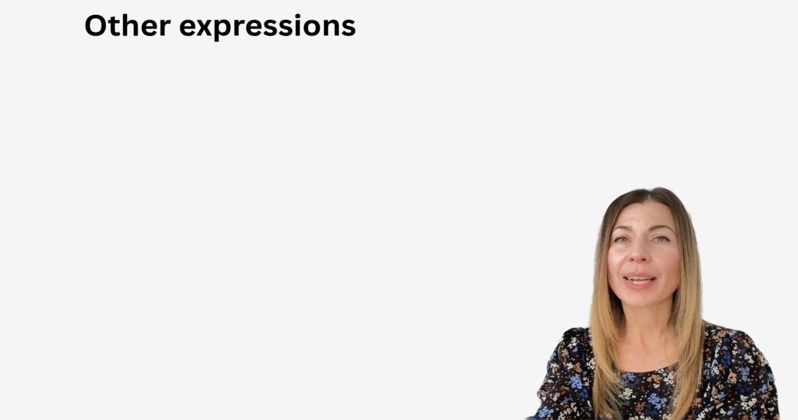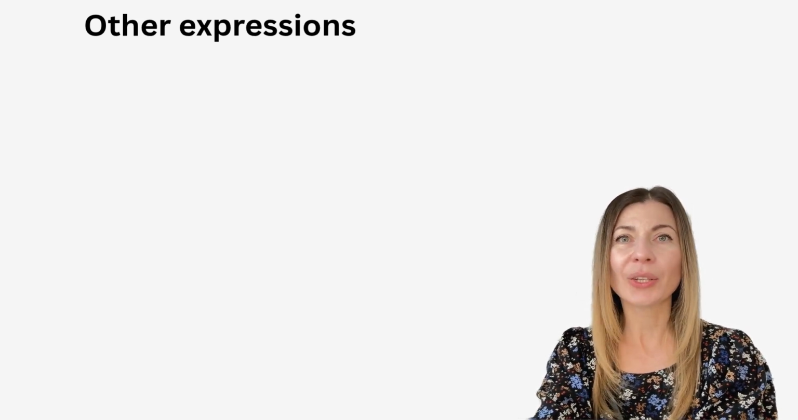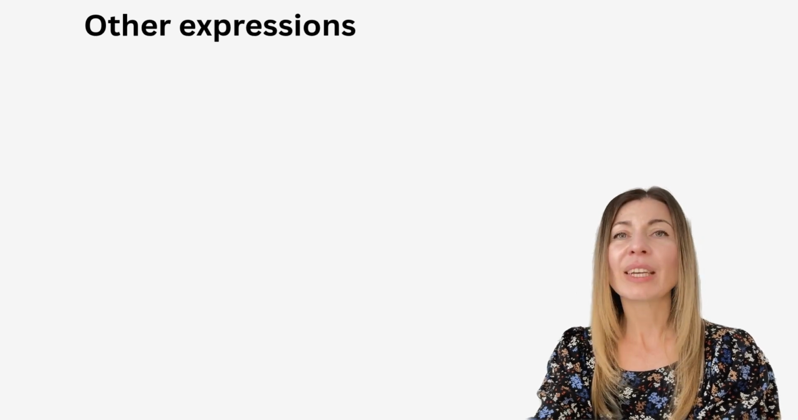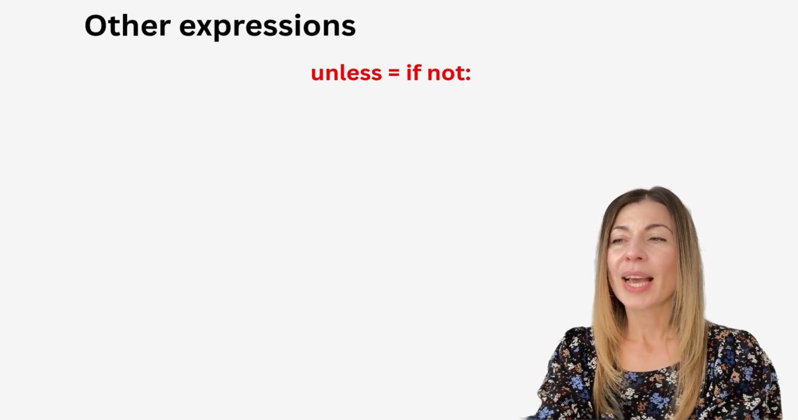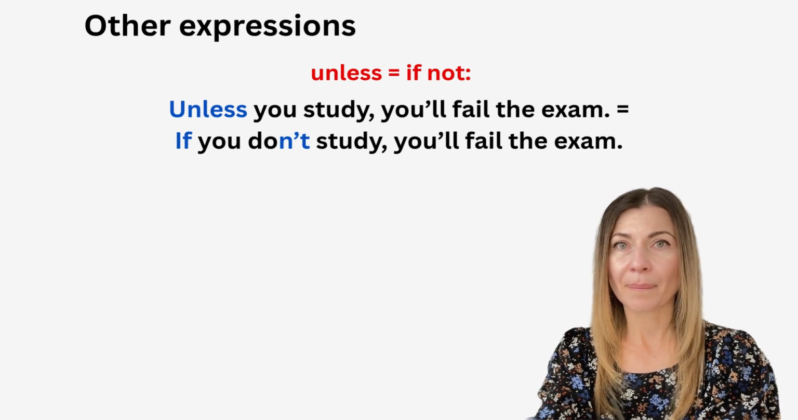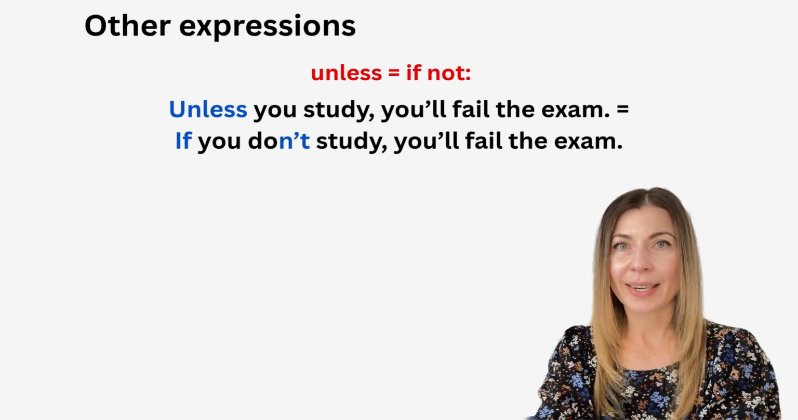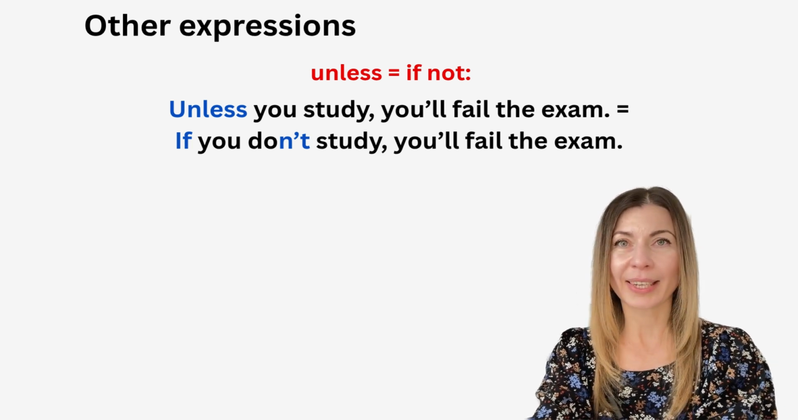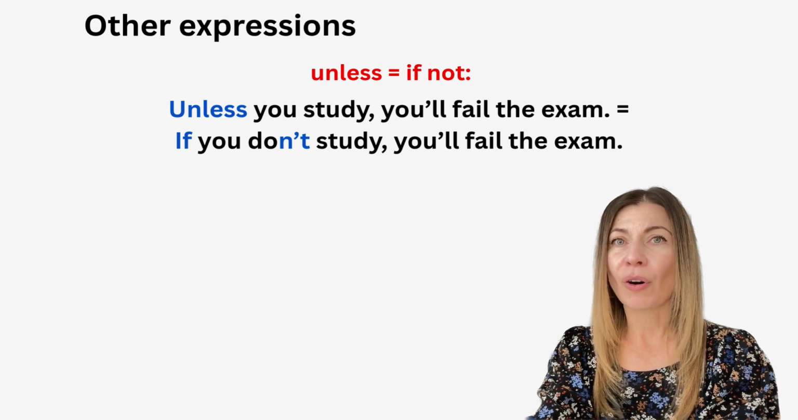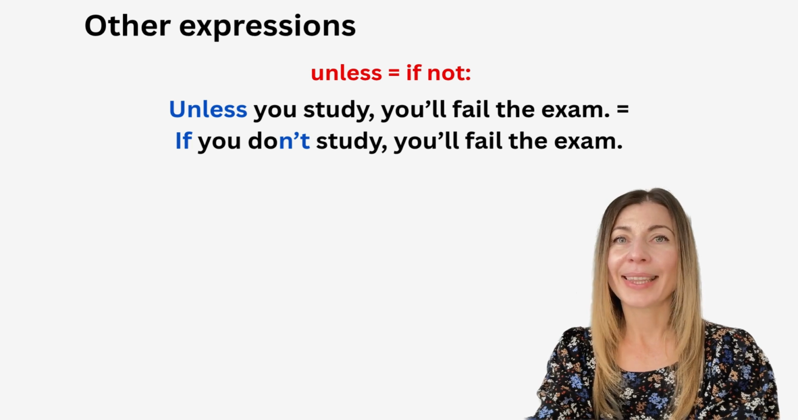Now let me explain something else. I would like to show you what other phrases we can use instead of if. First of all, unless. Unless means if not. Okay, so let's look at this sentence. Unless you study, you'll fail the exam. Well, you should understand this sentence as if you don't study. Remember, unless is if not. If you don't study, you will fail the exam. This is an example of a type 1 conditional sentence. Yes. So just keep in mind, unless is if not.